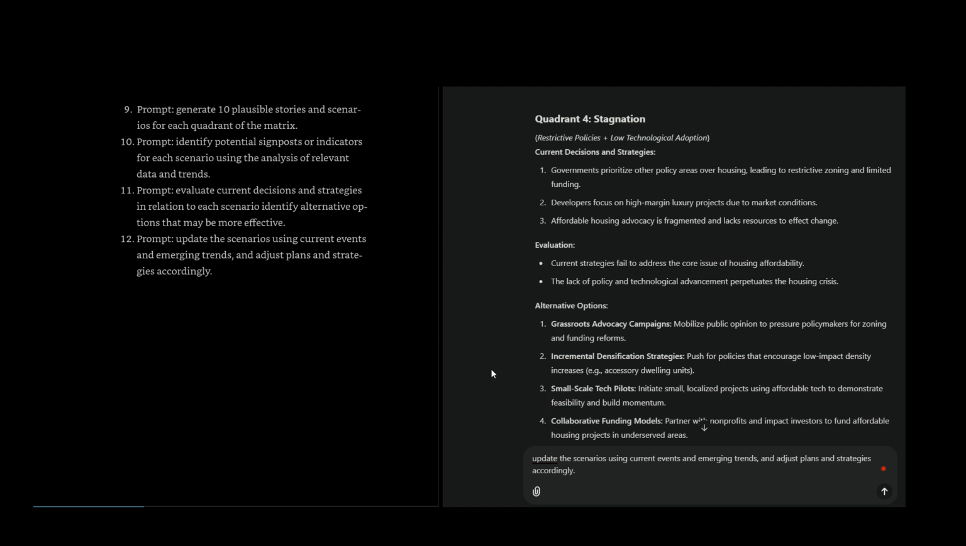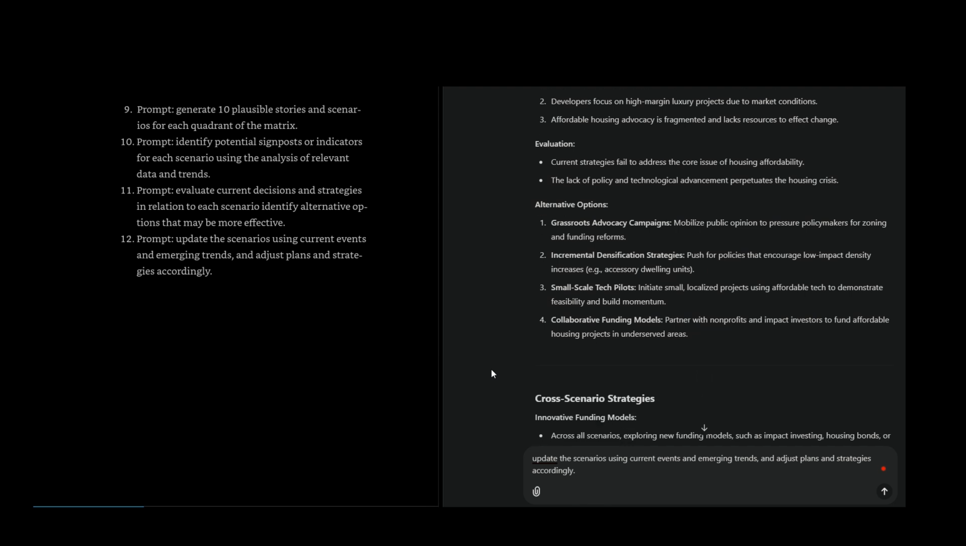Evaluation: current strategies fail to address the core issue of housing affordability. The lack of policy and technological advancement perpetuates the housing crisis. Alternative options: grassroots advocacy campaigns. Mobilize public opinion to pressure policymakers for zoning and funding reforms.